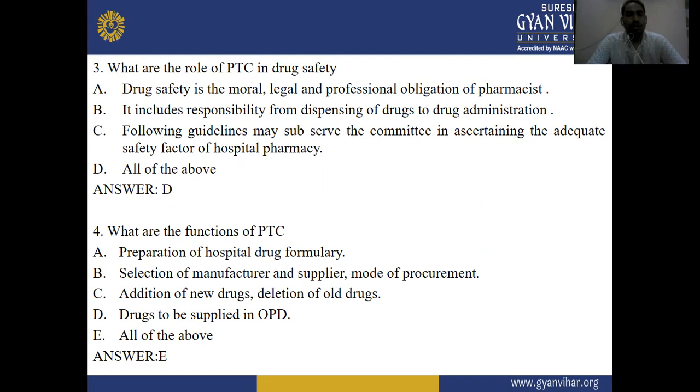Next question: what are the functions of the pharmacy and therapeutic committee? Option A, preparation of hospital drug formulary. Option B, selection of manufacturer and supplier, mode of procurement. Option C, addition of new drugs and deletion of old drugs. Option D, drugs to be supplied in OPD. And option E is all of the above. The right answer is E, all of the above.